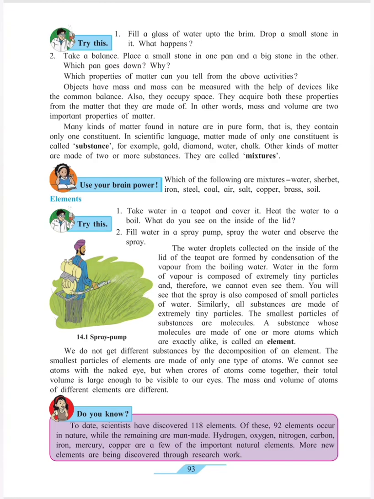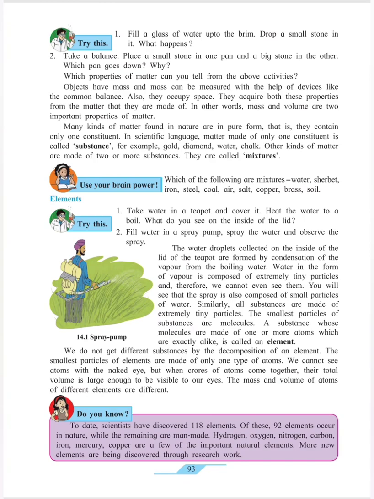All substances are made of extremely tiny particles. The smallest particles of a substance are molecules. A substance whose molecules are made of one or more atoms which are exactly alike is called an element. So all substances are made up of extremely small particles, called molecules. Every single element has molecules. The mass and the volume of atoms of different elements are different. The smallest particles of elements are made of only one type of atom.